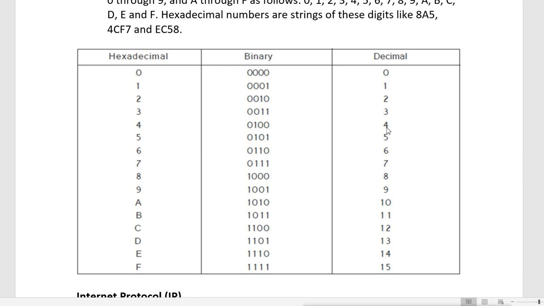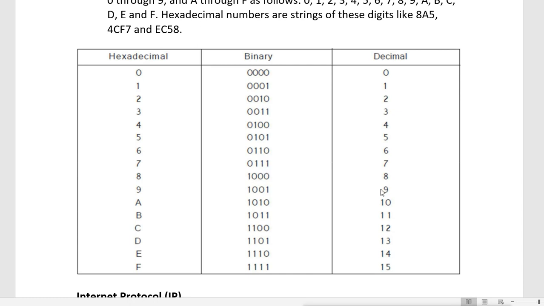You get decimal value 4 and hexadecimal value 4. When the third and first bits are on, that is 4 plus 1, you get 5 in both hexadecimal and decimal. Then when the 4 and 2 bits are on, you get 6. Then 7 means all the first 3 bits are on, that is 4 plus 2 plus 1.